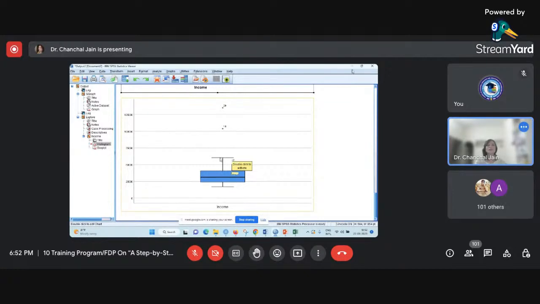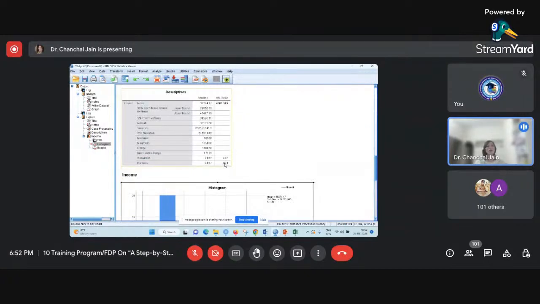If you see certain data points beyond these whiskers, I think you are able to see these 2 data points which are going beyond the upper whiskers. So we can conclude that 2 outliers are available in this particular data set.